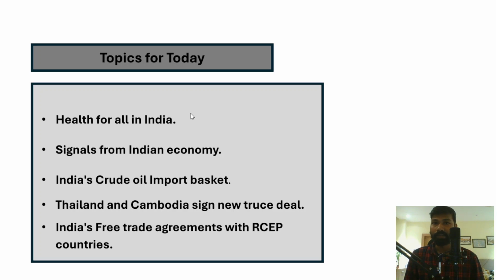And we'll also understand the diversification of India's crude oil import basket, and Thailand and Cambodia signing a new truce deal, because we have already understood that there's a dispute between Thailand and Cambodia over the boundary, and this peace truce has been signed by Thailand and Cambodia.